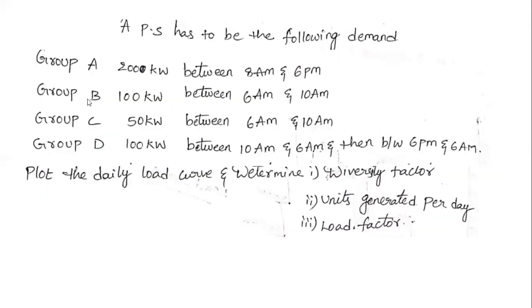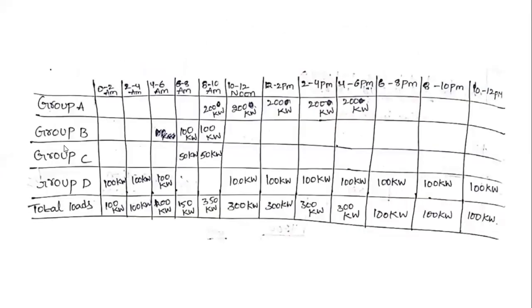Why use a table? In the previous problems there was no number of groups, only a single group. But in this case we have a number of groups: group A, group B, group C, group D. That is the main reason for drawing the table and mentioning all the loads in it.